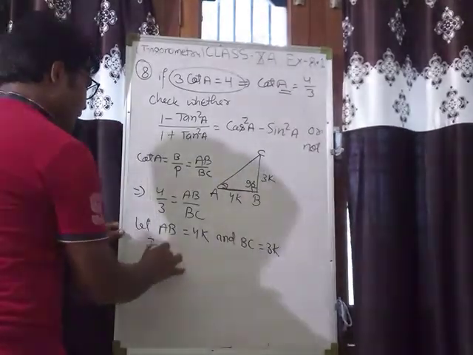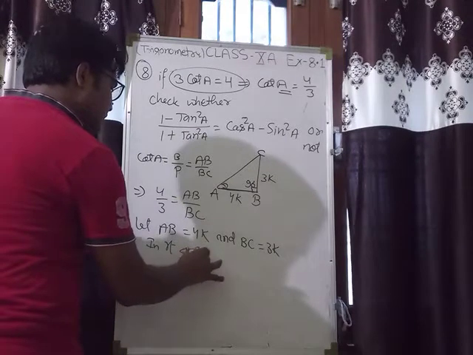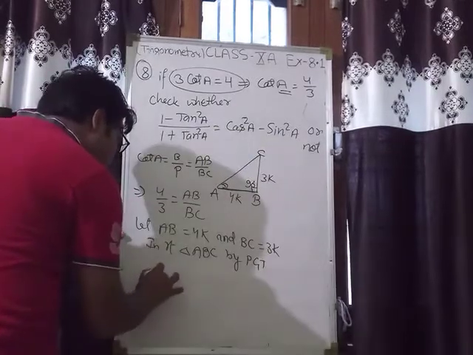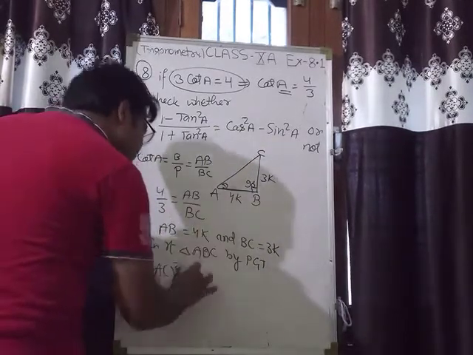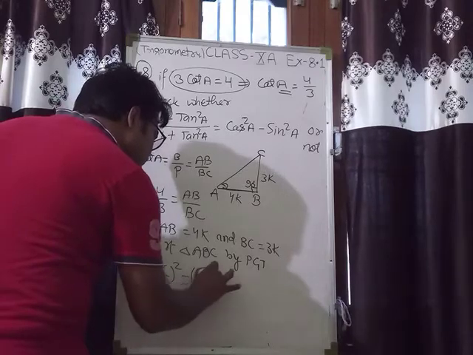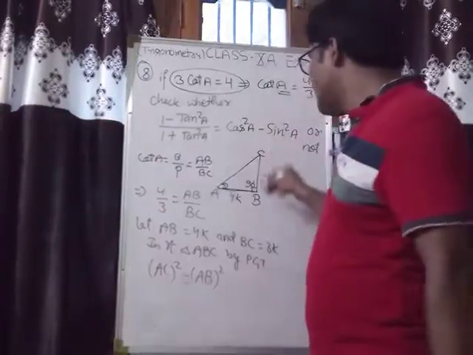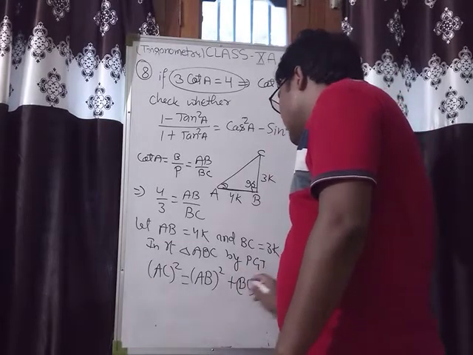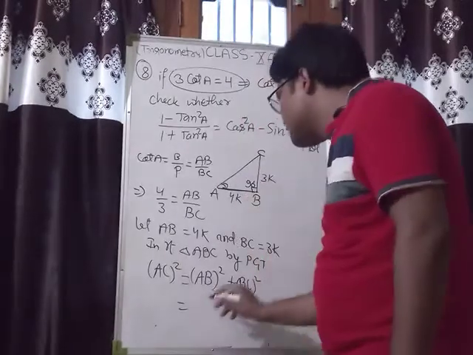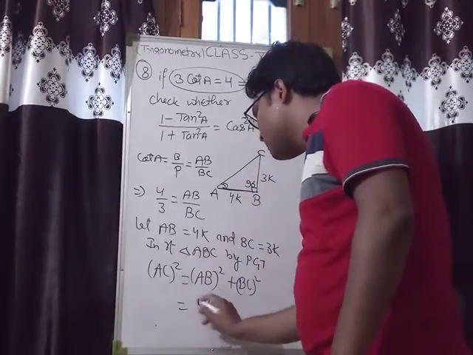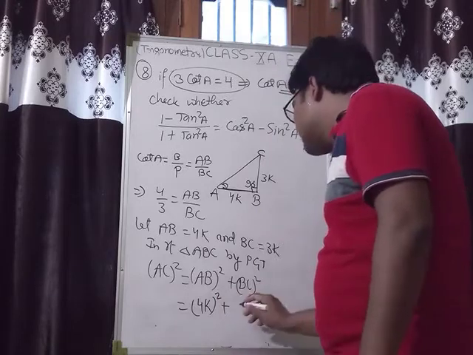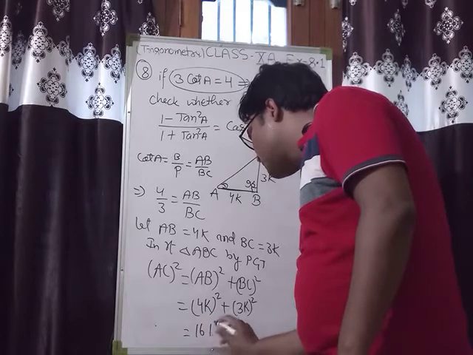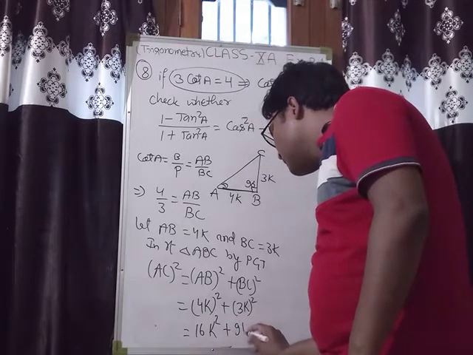In right triangle ABC, by PGT, AC square is equal to AB square plus BC square. Clearly AB is 4K, so 4K square, plus BC, that is 3K square. So that will be 16K square plus 9K square.